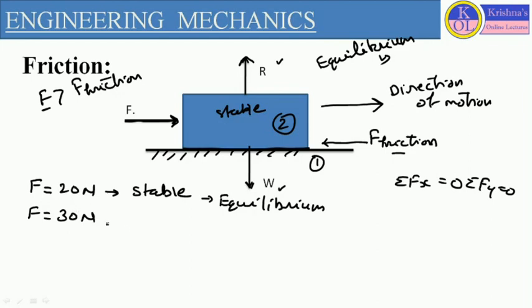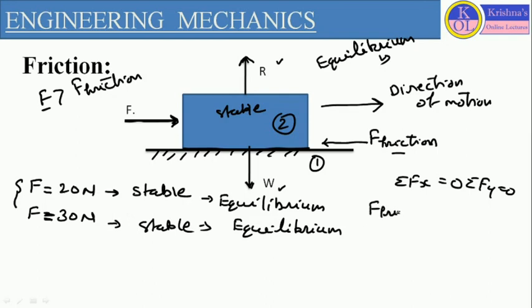Now, if this body is still in stable condition, the body will not move and will be in equilibrium condition only. So this increase of force is defining the value of friction force. Here, the value of applied force is increasing, and in that case, the value of friction force is also increased.